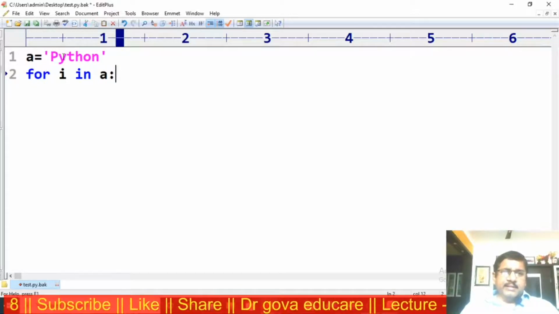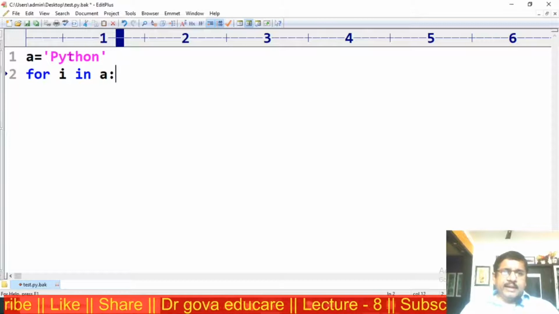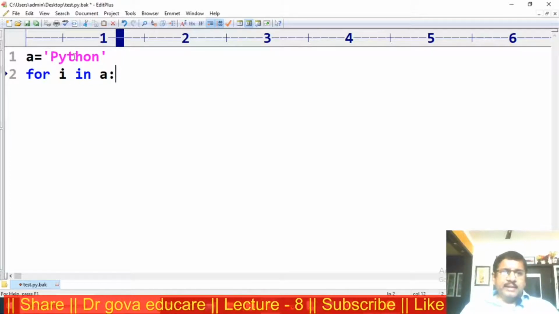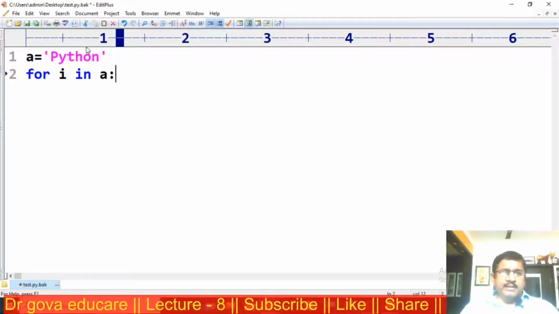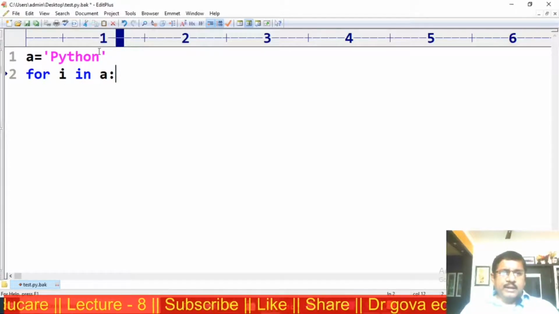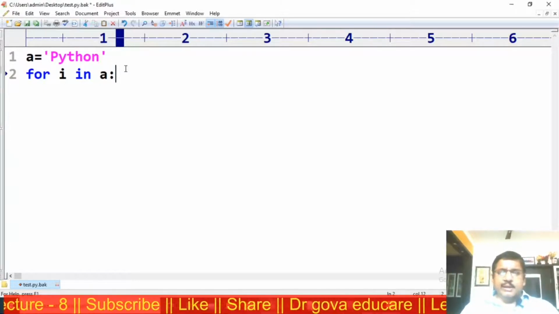Next I takes the value Y. Next I takes the value T. Next I takes the value H. Next I takes the value O. Next I takes the value N.